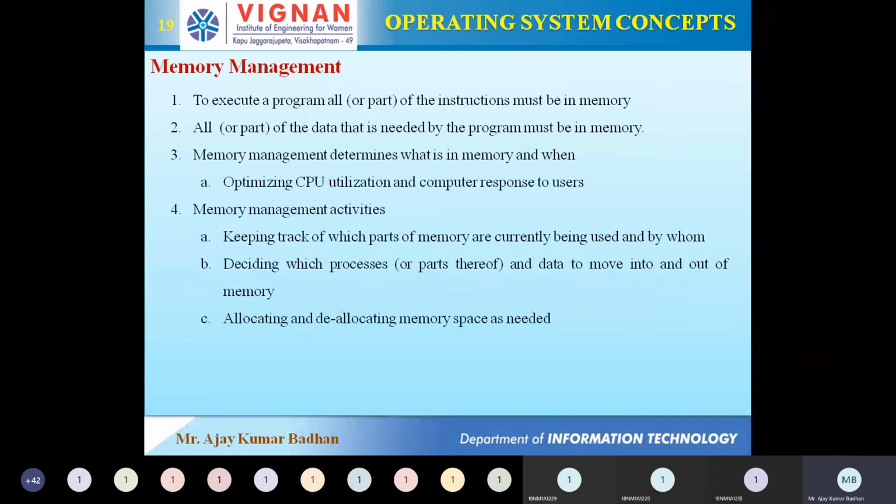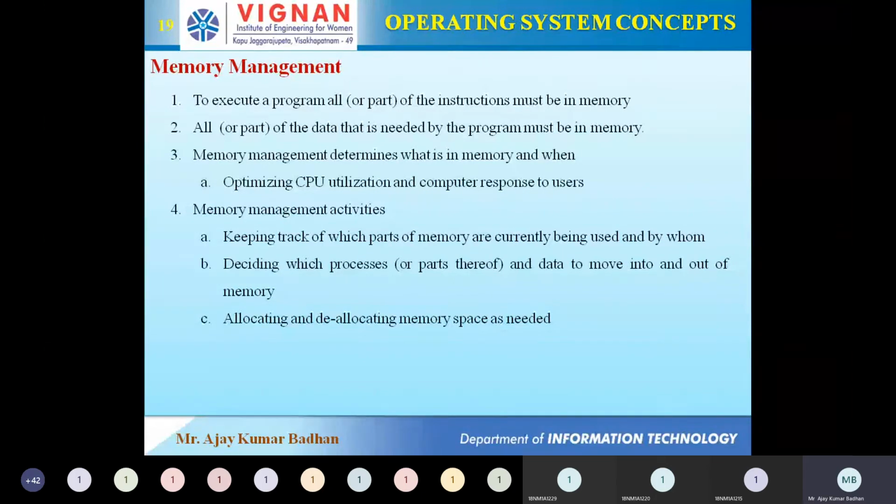Coming to memory management, memory we have already discussed earlier, under storage. There we discussed the different types of memories, and we even saw the hierarchy. So all that has been represented in this. Here the main focus is on the activities.